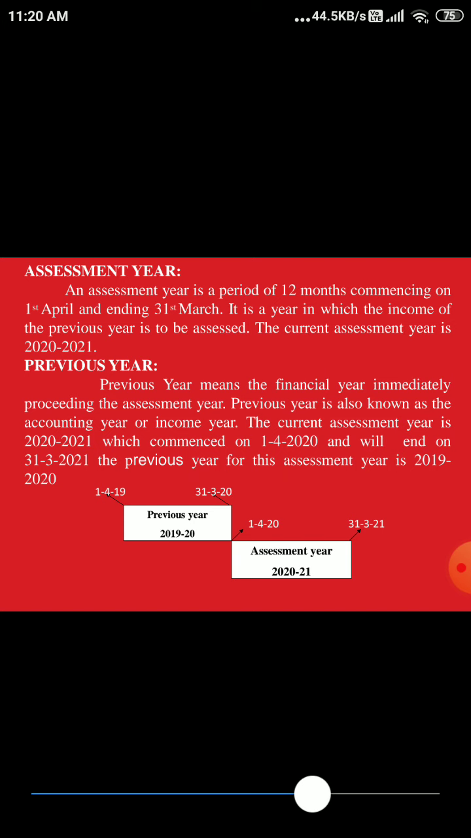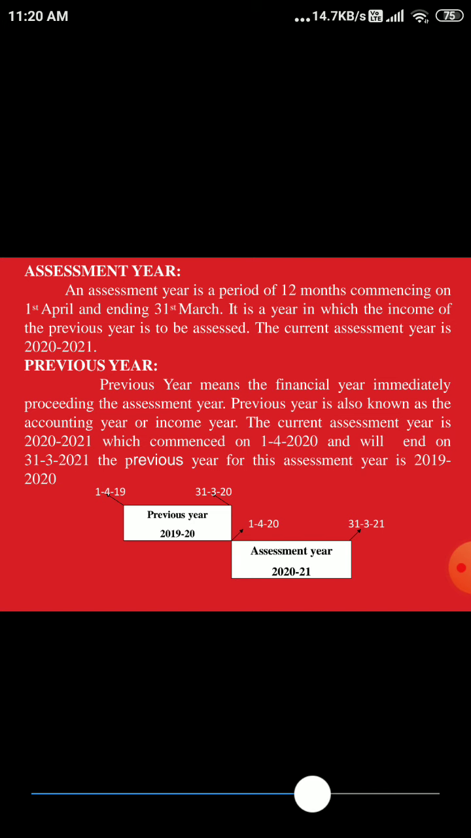So it will commence on 1st of April and end on 31st of March. It is a year in which the income of the previous year is to be assessed. So in this assessment year, the income you earned in the previous year will be calculated, right? The current assessment year is 2020-21. So in 2021, you will calculate the income you earned in 2019-20. So the previous year means the financial year, the back year, which means 2020-21 is the assessment year, 2019-20 is the previous year.